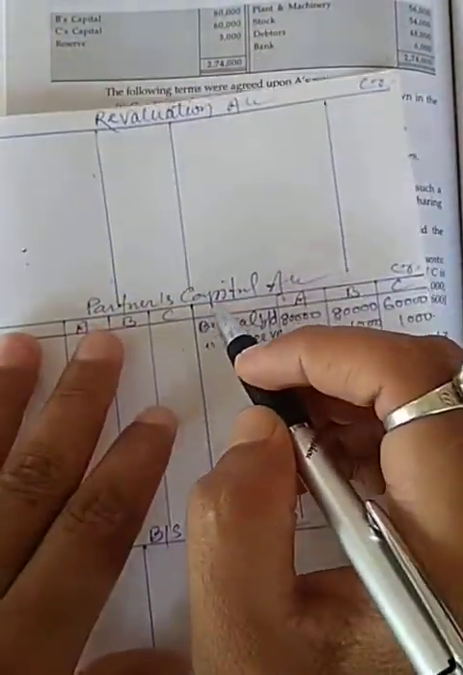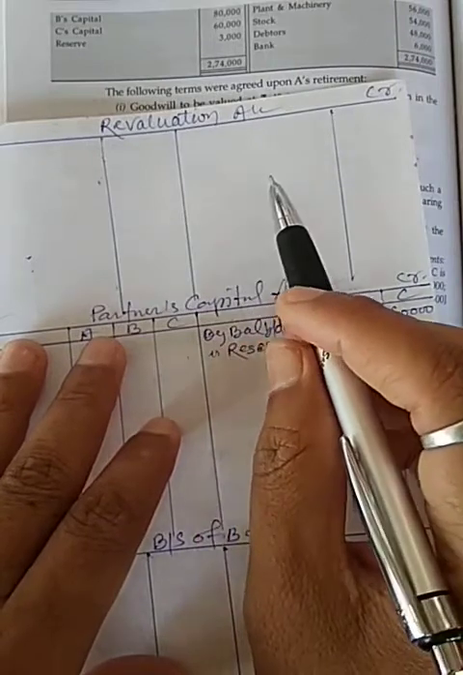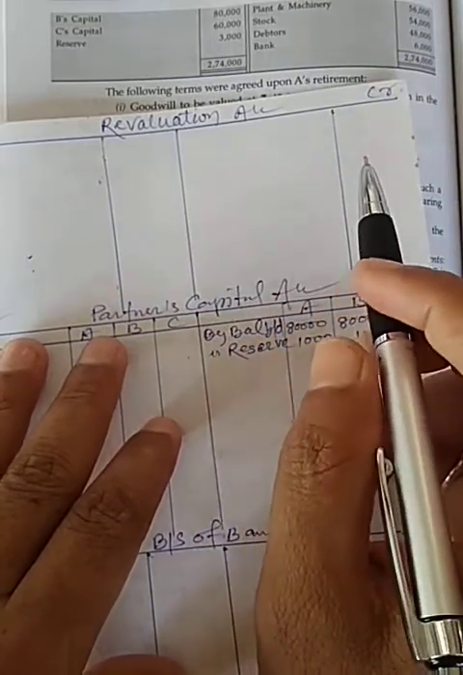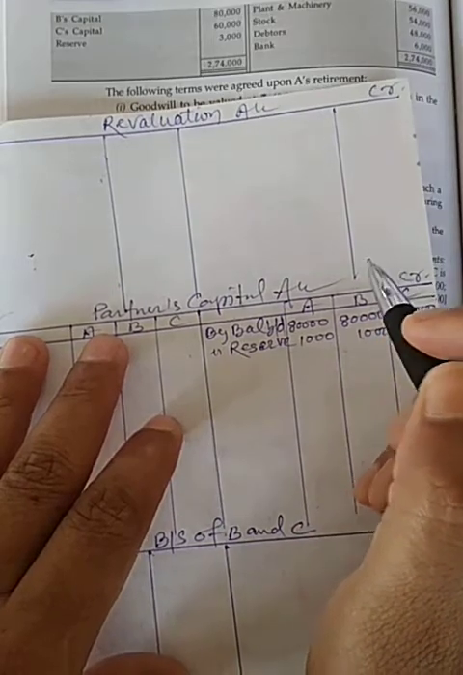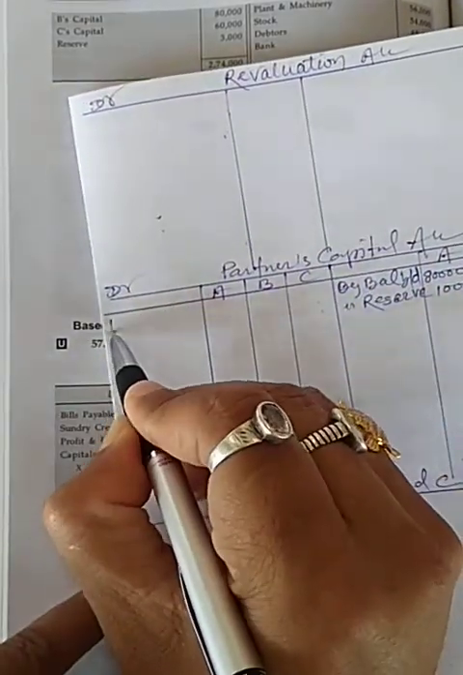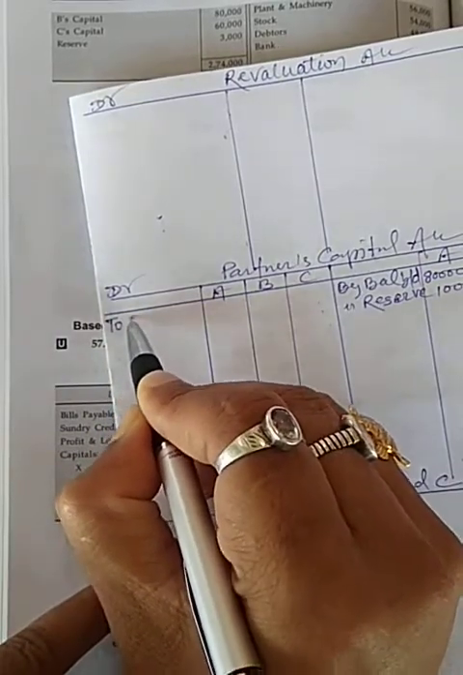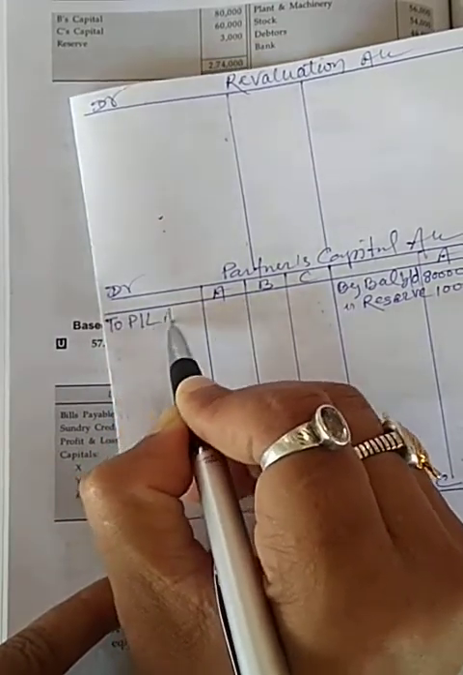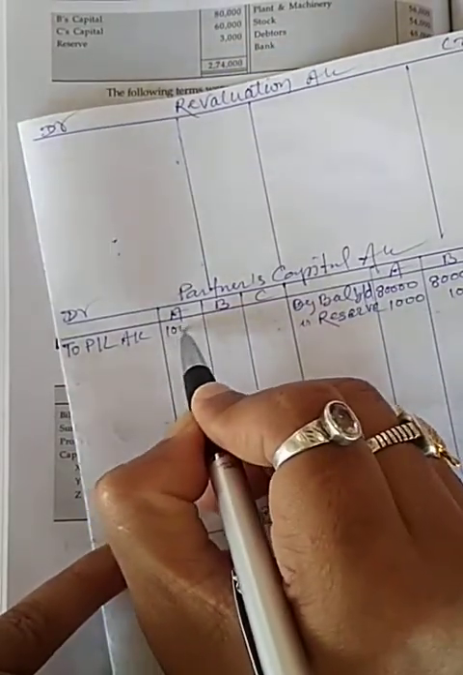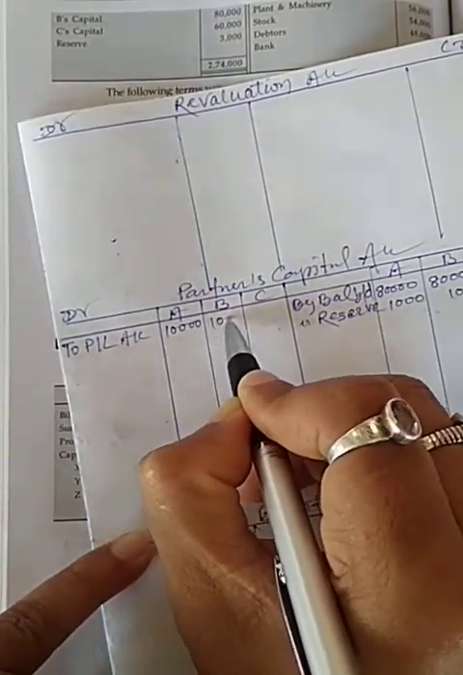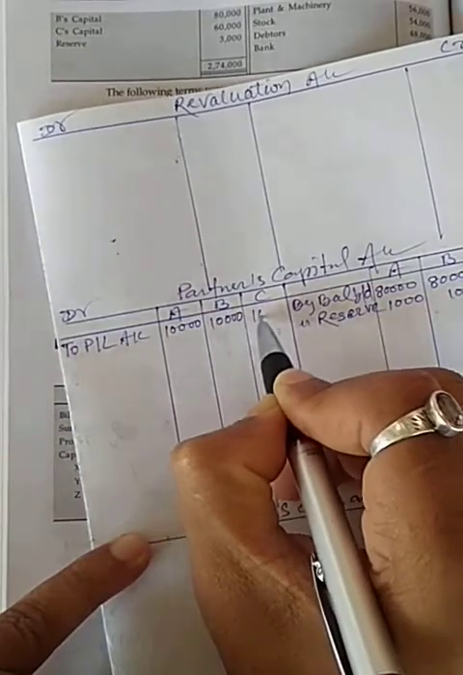Now in debit side or asset side, the profit and loss balance is also given, so it will be transferred into the debit side profit and loss account. It will be 10,000, 10,000 and 10,000.